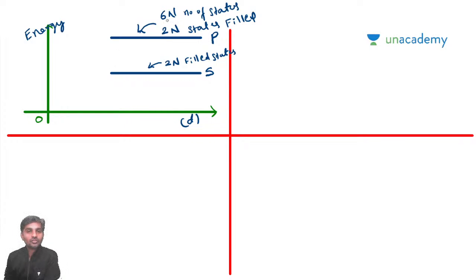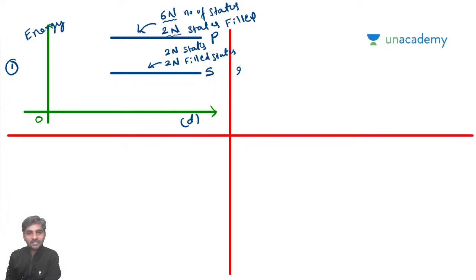So, 6n states and 2n states are filled. Out of 6n states, only 2n states are filled. Here we have 2n states and 2n electrons. So we actually have 2n states, and here we have 2n filled states. Now, let's say this is going to be the first state.